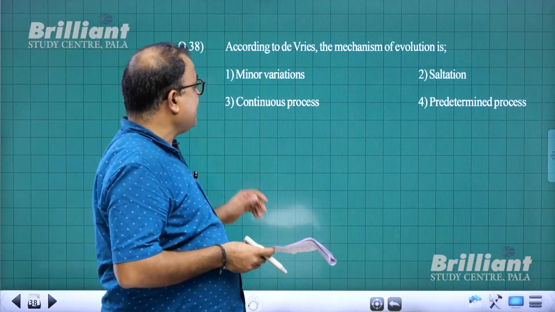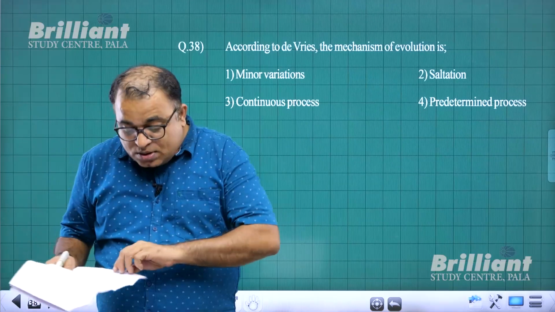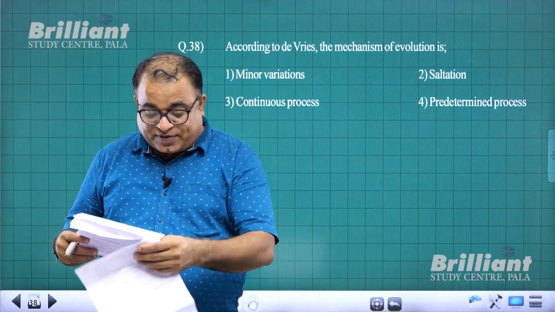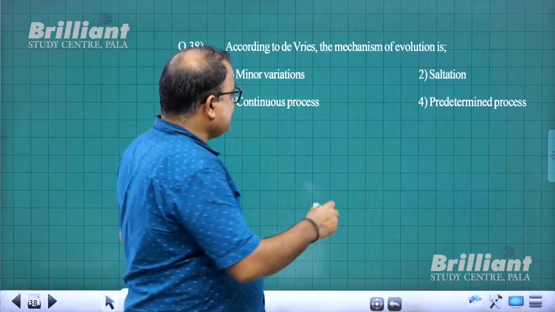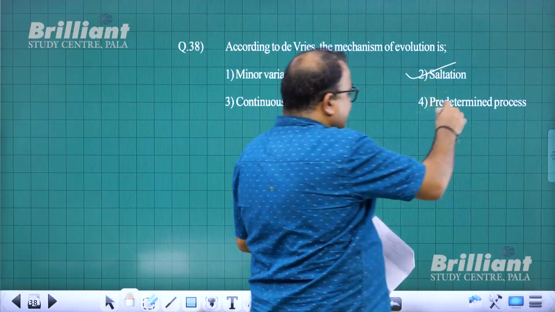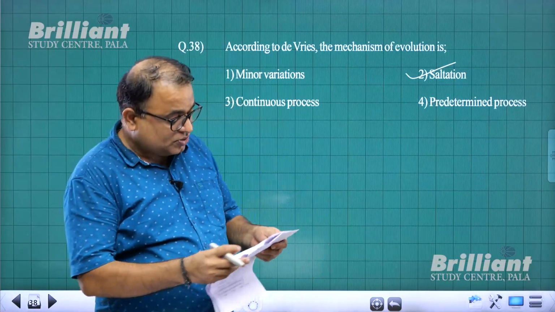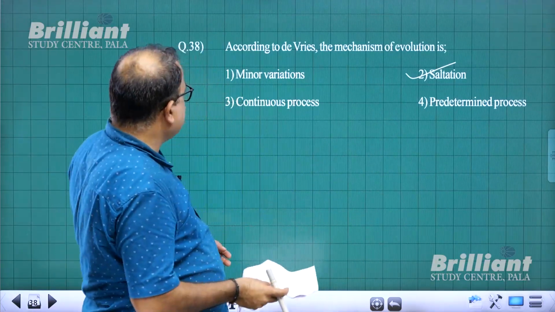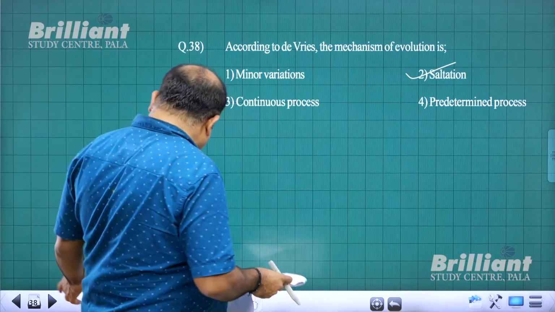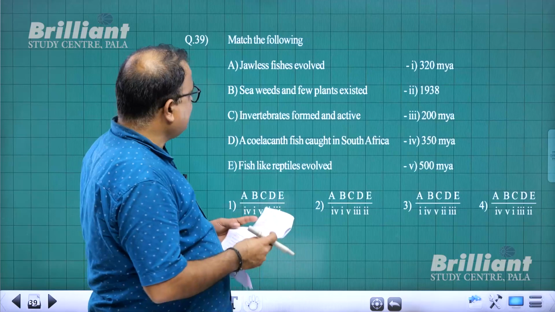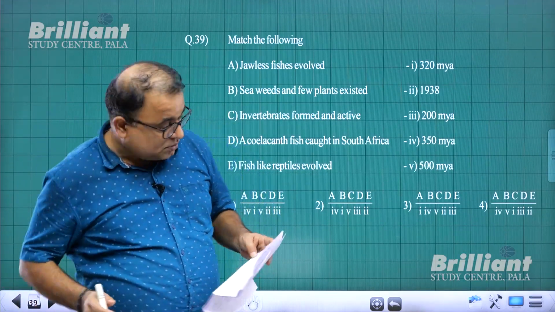According to De Vries, the mechanism of evolution is due to single step large mutation, and that is saltation. So question number 38, 2 is the answer, direct question. With that I come to question number 39. Match the following. If you look at match the following, let us see.